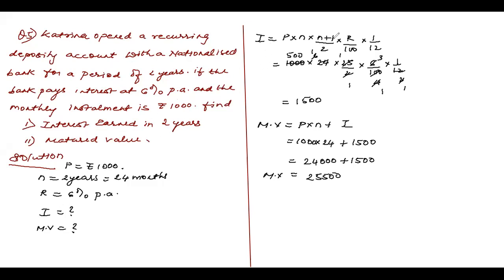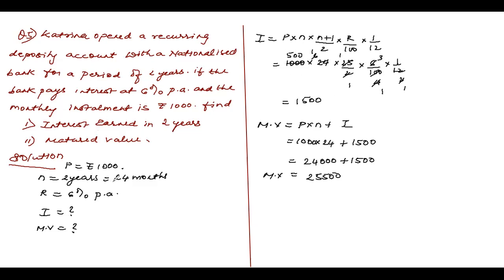The interest formula is P into N into N plus 1 upon 2 into R by 100 into 1 by 12. When I do this, children, in place of P put 1,000, in place of N put 24, N plus 1 is 24 plus 1, 25 upon 2 into 6 upon 100 into 1 by 12. When you do it, everything gets cancelled, only 5 and 3 remain. 5 into 3 is 15, so 1500. So interest is 1500.